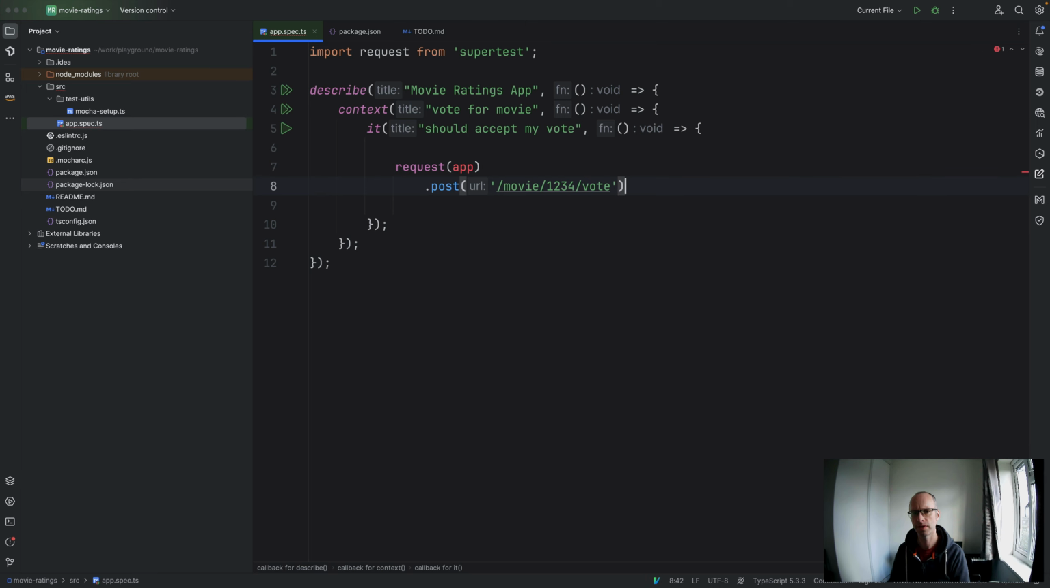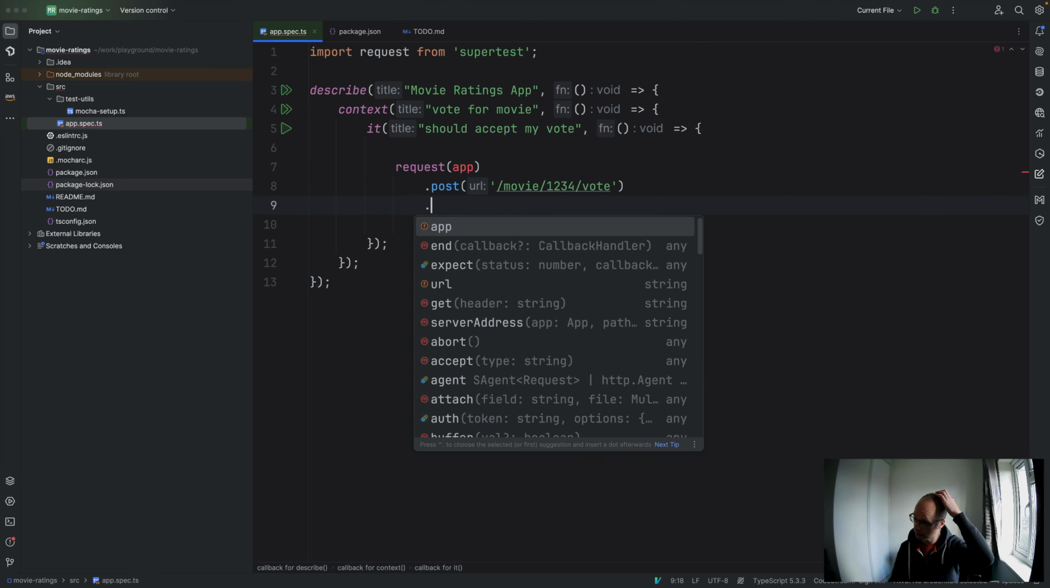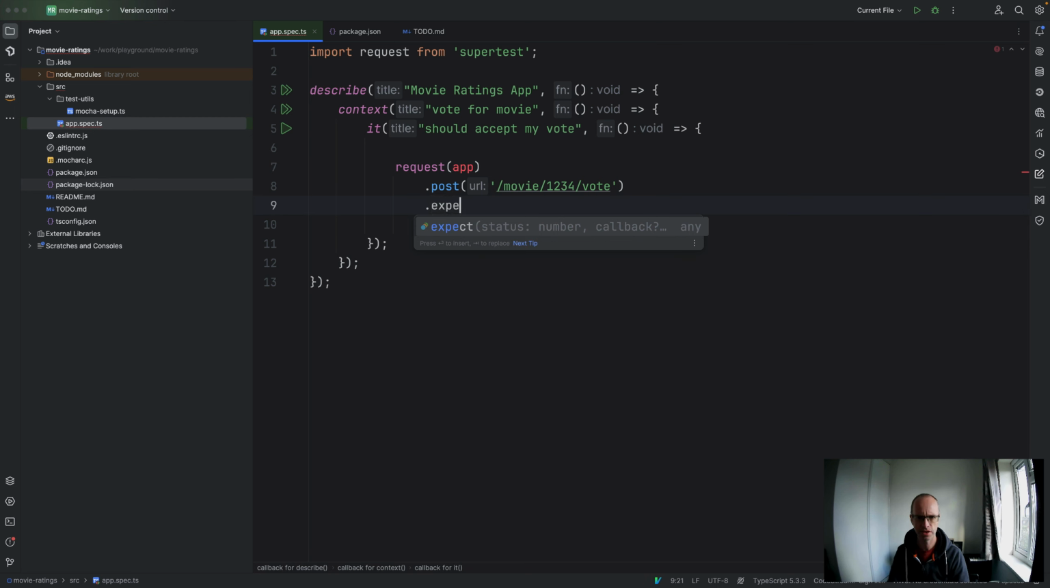I don't think we need a body for that. Here's I guess the awkwardness here. How do we know? Do we care what happens to that vote after it's been accepted? I feel like that's something we can worry about a little bit later for the moment. So we'll just say expect 200.